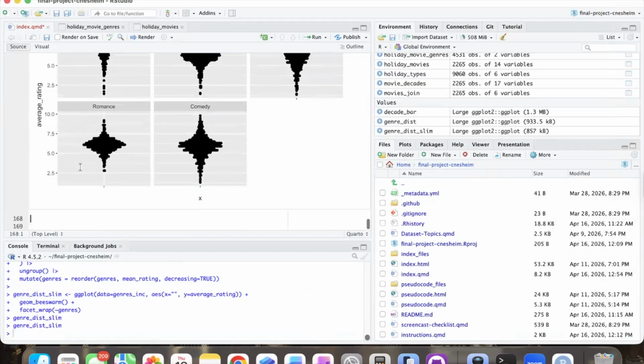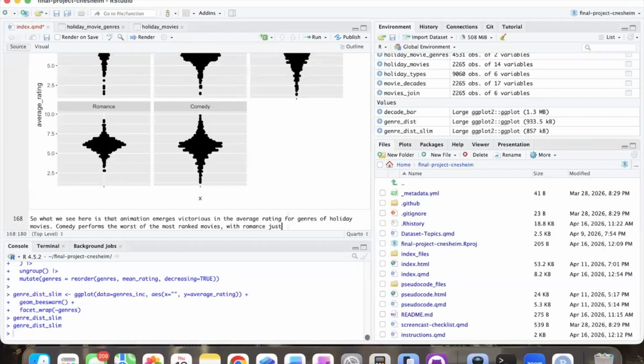But yeah, so what we see here is the animation emerges victorious in the average rating for genres of holiday movies. Comedy performs the worst of the most ranked movies, with romance just ahead.